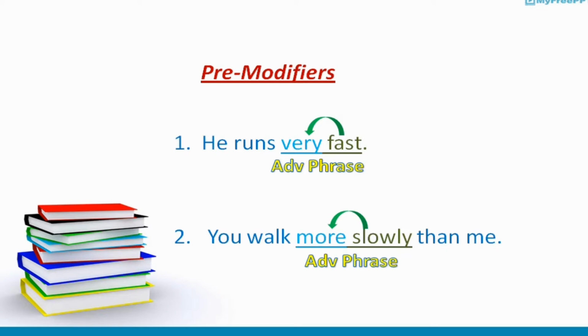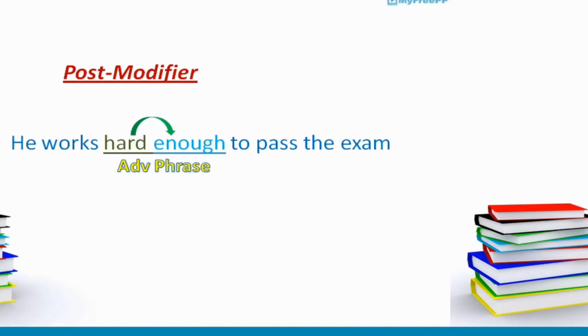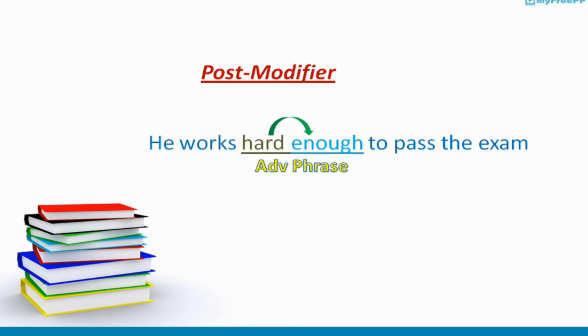That is how a word modifies an adverb and how both words become an adverb phrase. Now, let's talk about post-modifier. For example, he works hard enough to pass the exam. In this sentence, hard enough is an adverb phrase describing the action. In this phrase, enough is a modifier. It comes after an adverb word. That's why we call it a post-modifier, and it is an adverb phrase.